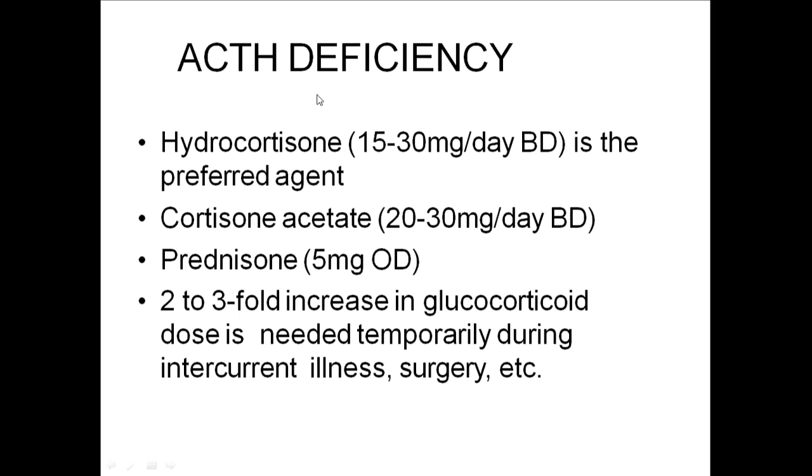Next is ACTH deficiency, the first hormone to be corrected in hypopituitarism. Hydrocortisone is given in a dose of 15 to 30 milligrams per day, BD, which is the preferred agent. Equivalent doses of other steroids like cortisone acetate or prednisone can also be used. A 2 to 3 fold increase in glucocorticoid dose is required whenever the patient is under stress, like any intercurrent illness, surgery or trauma. In those stress conditions, the hydrocortisone dose has to be increased.